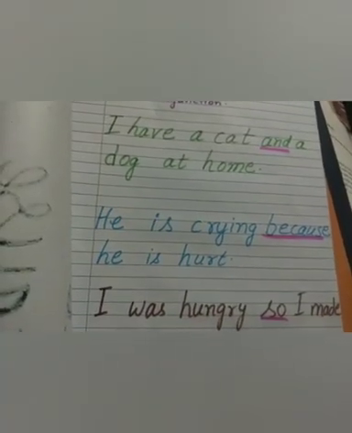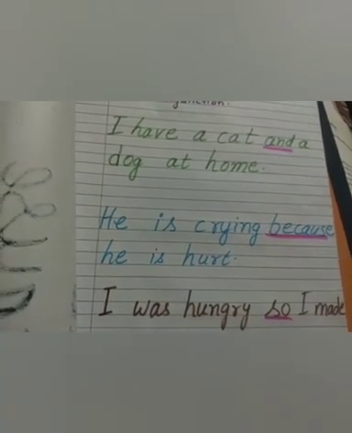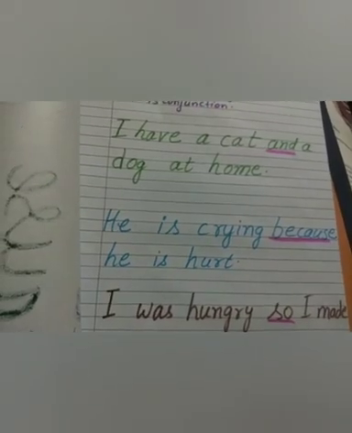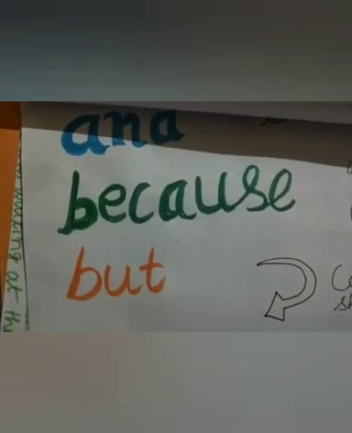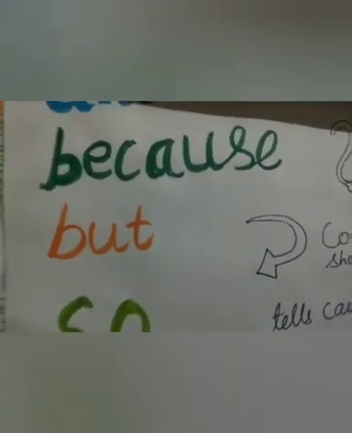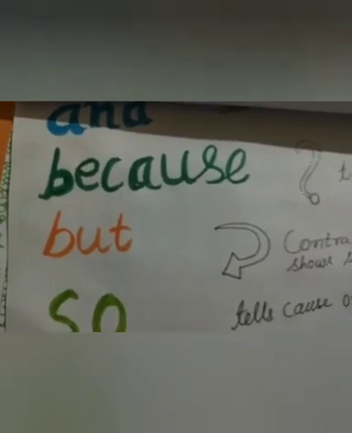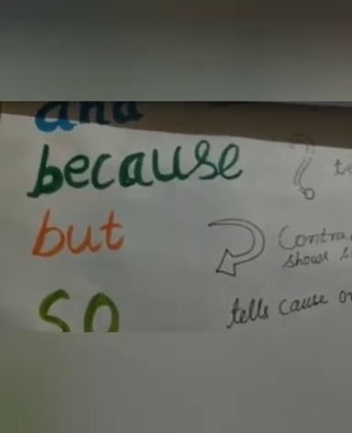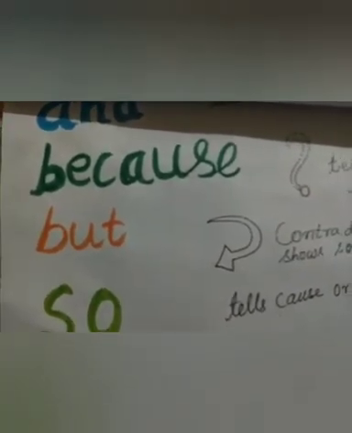So such words are joining words or conjunctions. Now we have seen the words and, because, but, so, or are used as conjunctions. Now let us know about some more words which are used as conjunctions.